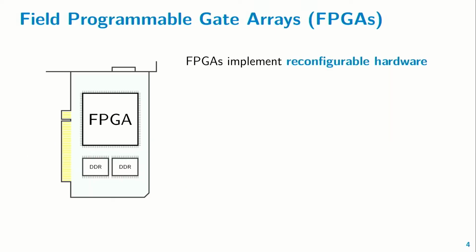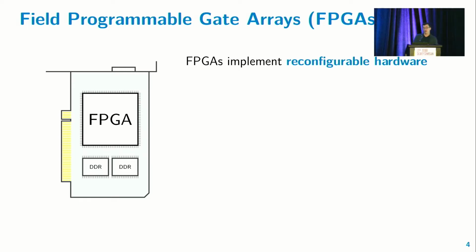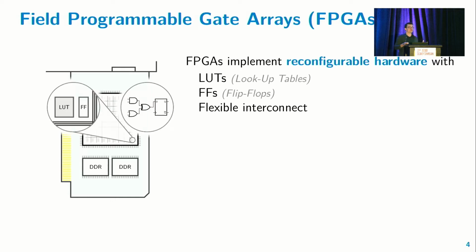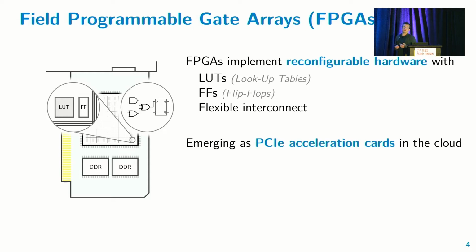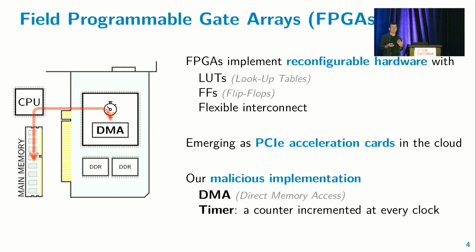But so FPGA, what's that? FPGAs, or field programmable gate arrays, provide reconfigurable hardware, and they do so with a huge array of lookup tables and flip-flops. With that, they can implement arbitrary hardware logic and flexible interconnects between them. And so we see FPGAs coming up as PCIe acceleration cards in the cloud. For our malicious implementation, the only thing we require are two main building blocks, actually.